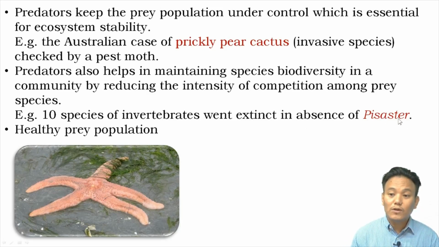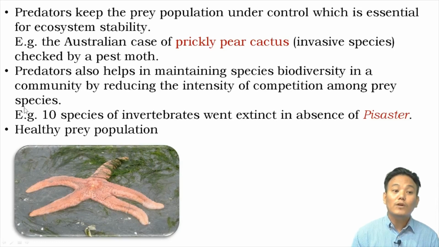One example was when scientists removed a starfish from an ecosystem. That starfish is called Pisaster. When Pisaster was removed from an ecosystem, the scientists observed that 10 species of invertebrates on which the Pisaster feeds went extinct within a few years. Right? So it shows the necessity of having Pisaster within that ecosystem. The starfish was essential to maintain these 10 different species of invertebrates within the ecosystem.